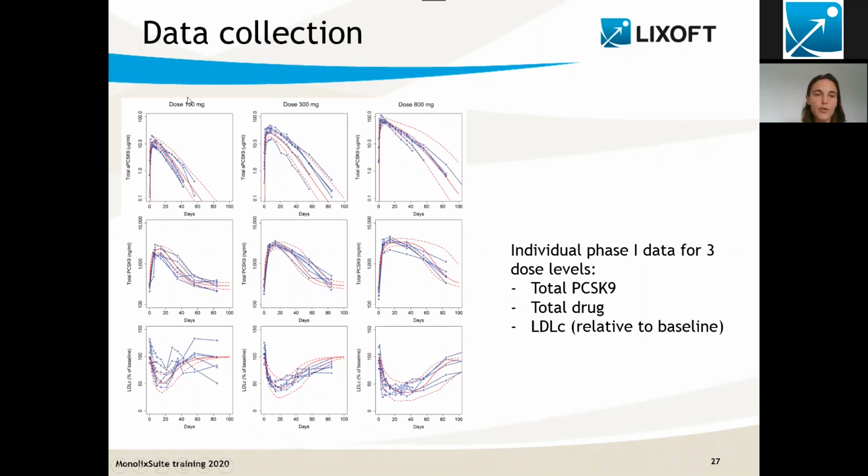This has been measured for 3 different dose levels, each time for 6 individuals, and I have extracted the individual data from the plot. So that's what we get from the phase 1.